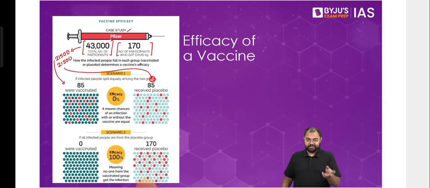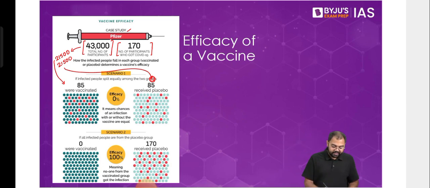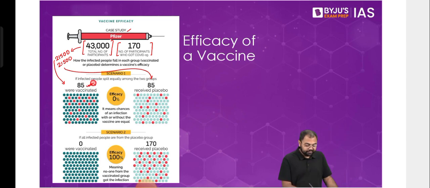Perhaps instead of the vaccine, they have just been given water, but you do not know that, right? You have not been told about it. So let's say in the first scenario, there were 85 people who got infected even after getting vaccinated, and there were 85 from the placebo group.